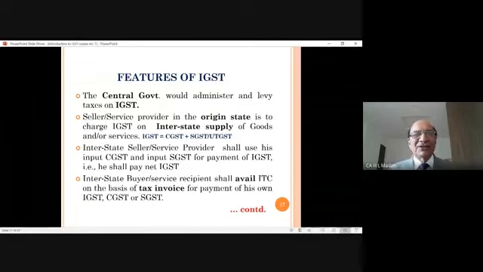Meaning thereby it is not necessary that IGST is to be adjusted against IGST, CGST against CGST, SGST against SGST. No, it is not like that. CGST and SGST put together can be adjusted against IGST also.